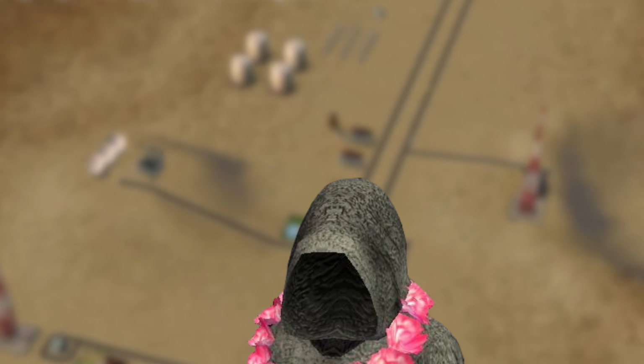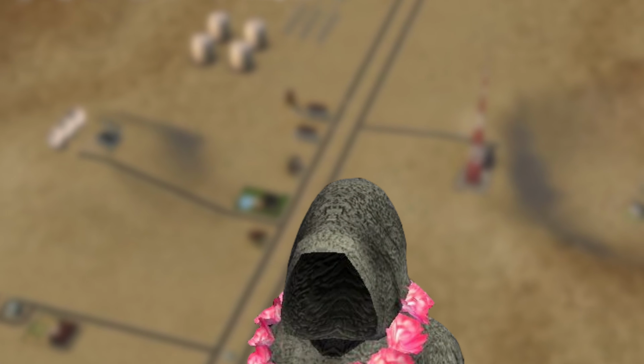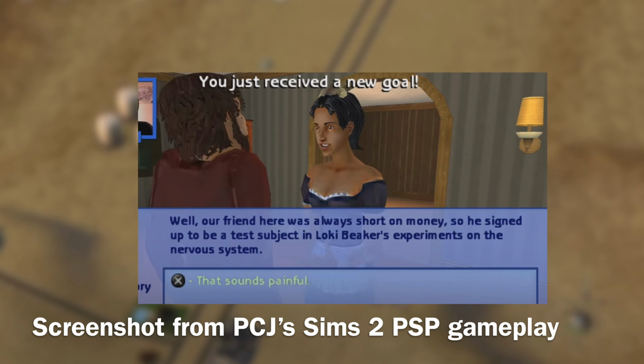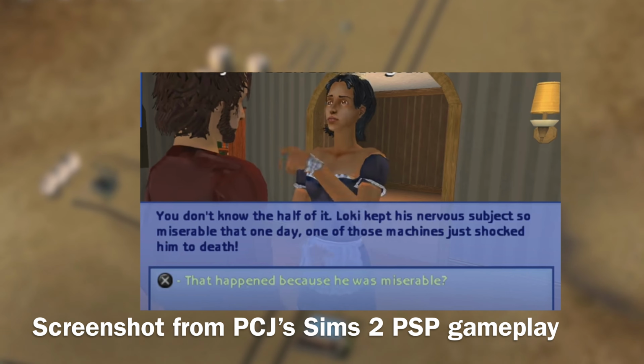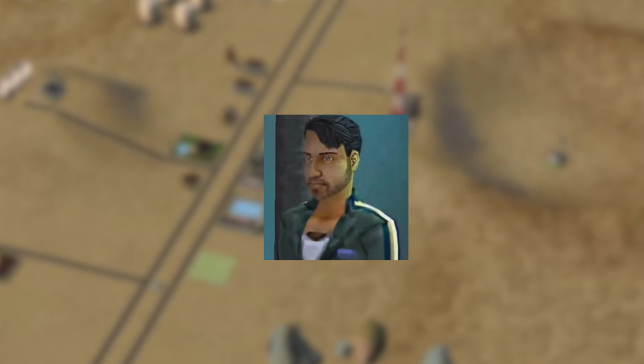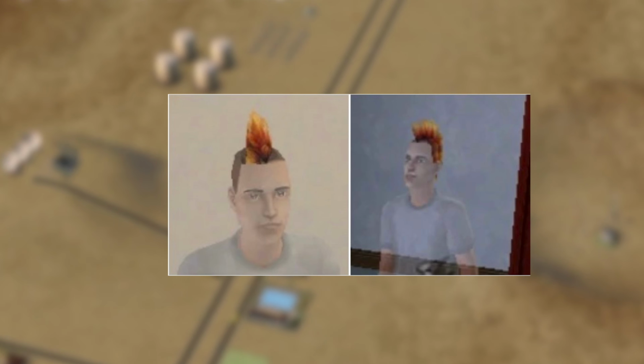This is the version of The Sims 2 I began playing as a kid, before I was even allowed to use a computer. In this version of The Sims 2, the player is told that Nervous was always short on money and signed up as a test subject for the Beakers. One day, he was so miserable he was killed by one of the machines. I know from playing the game myself that after Nervous died, the Beakers kidnapped the local garbage man to continue their tests on, and it becomes a mission for the player to find the missing garbage man, as well as solve Nervous's death, so that he can move on.